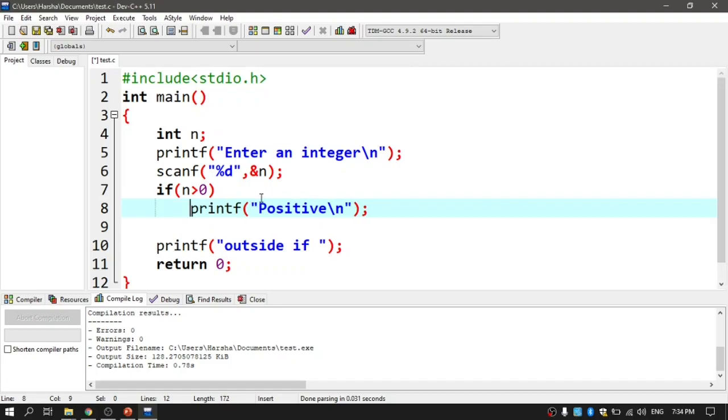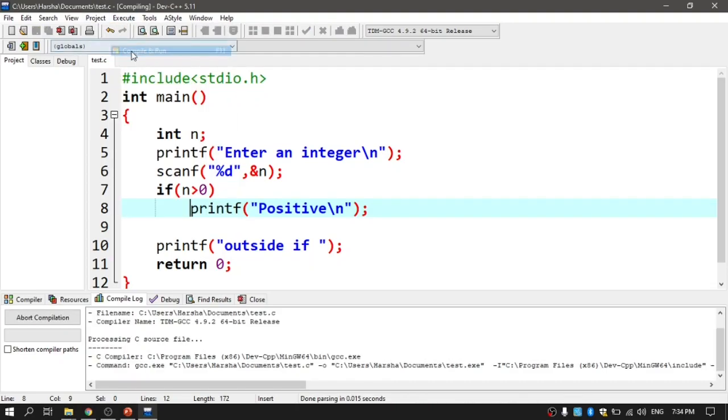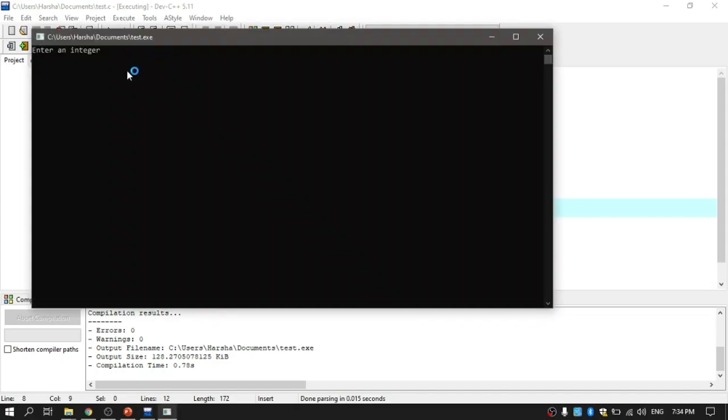Let me use some tab for indentation. Indentation means proper spacing. If I have to tell the standards that should be followed for writing a good program, then indentation, or proper usage of spaces, is highly recommended. Now let me run this and check whether it is working or not. Compile and run. It's working fine.